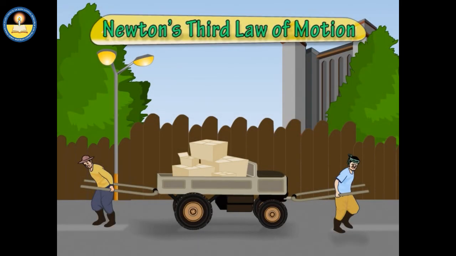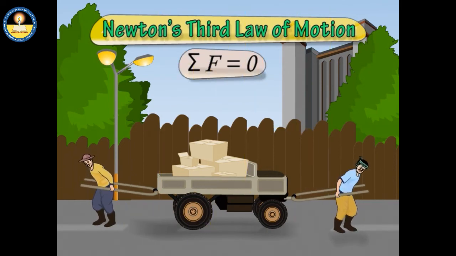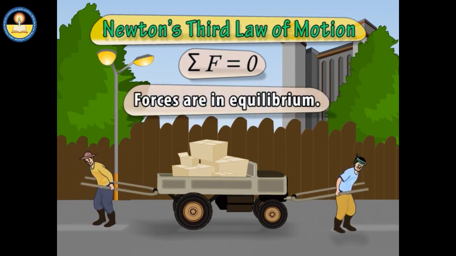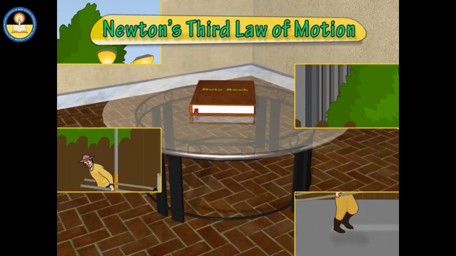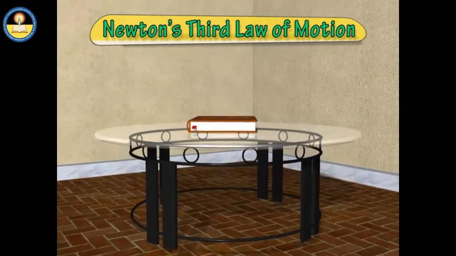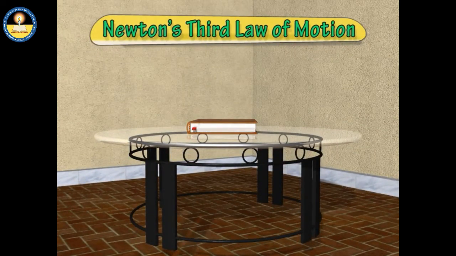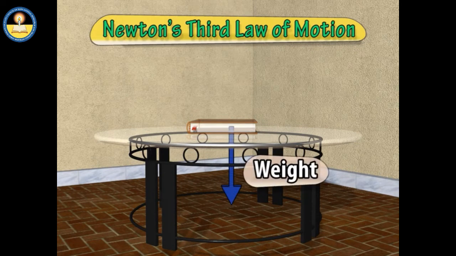When the net force acting on a body is zero, then the forces acting on the body are balanced forces, or the forces are in equilibrium. For example, when a book is at rest on a table, the force of gravity, that is, its weight, is acting on the book.